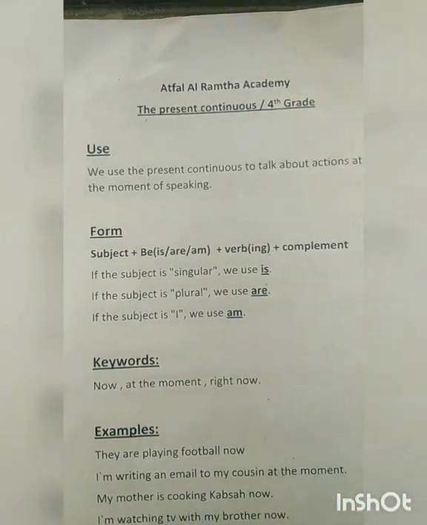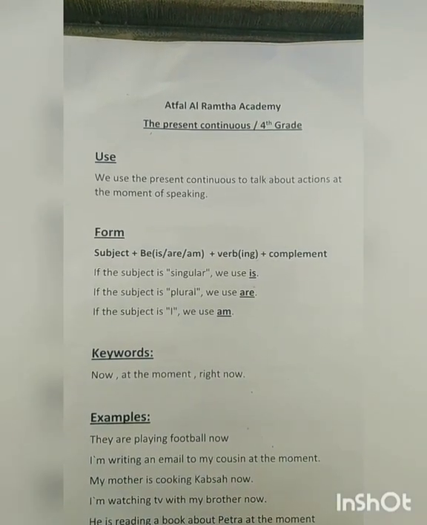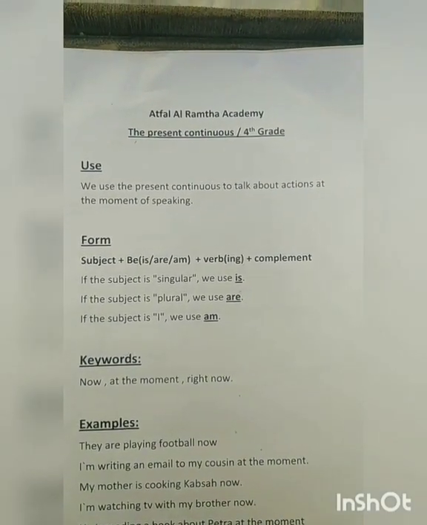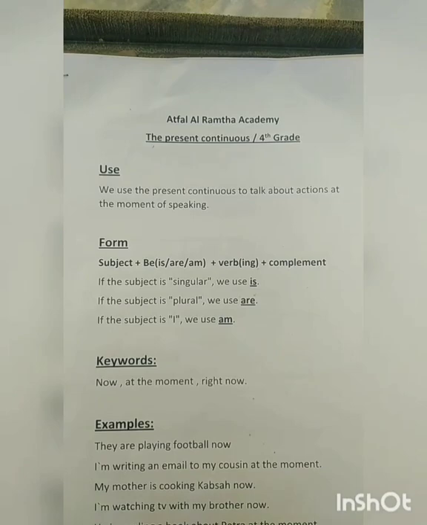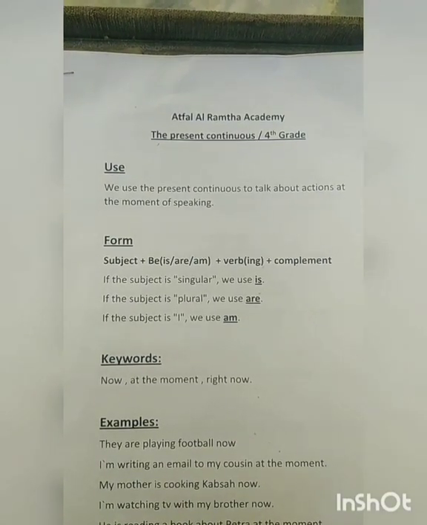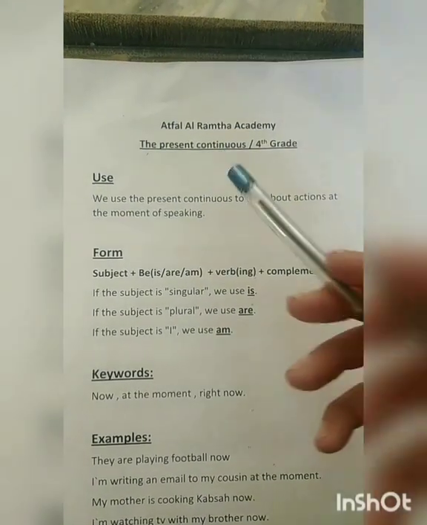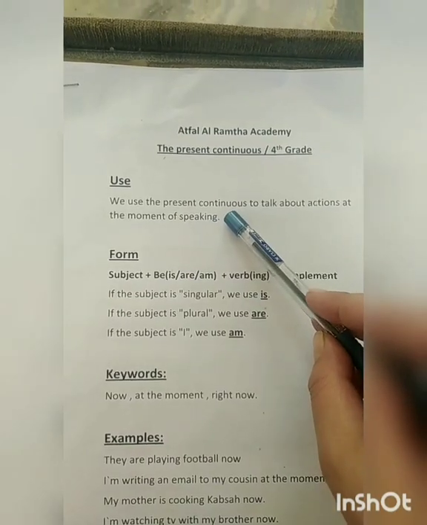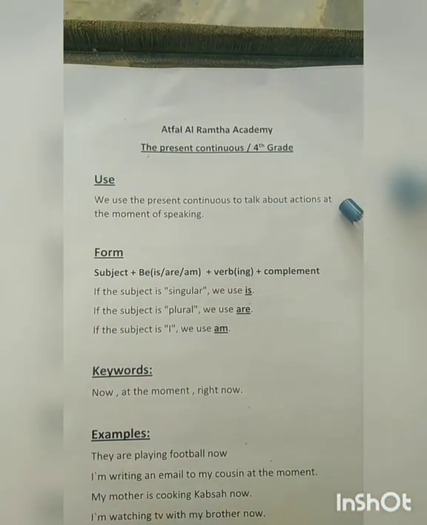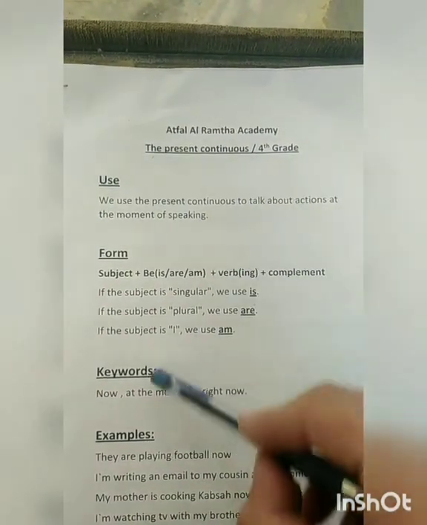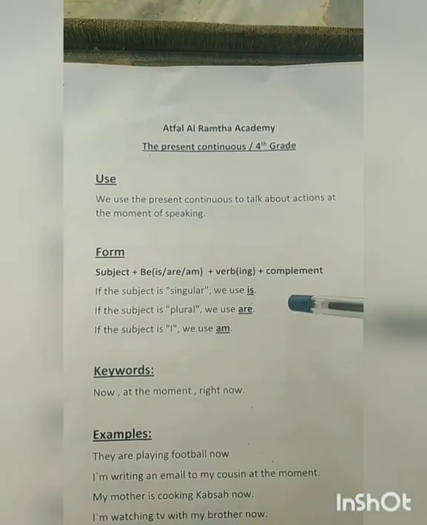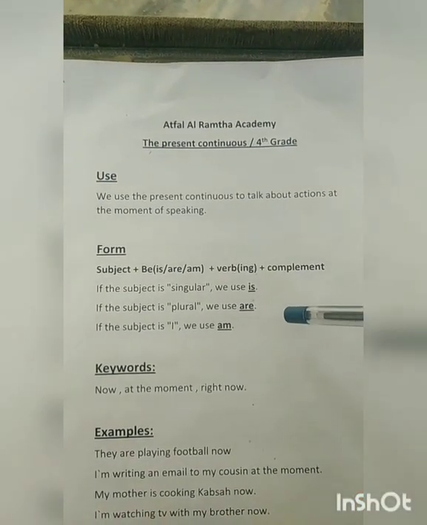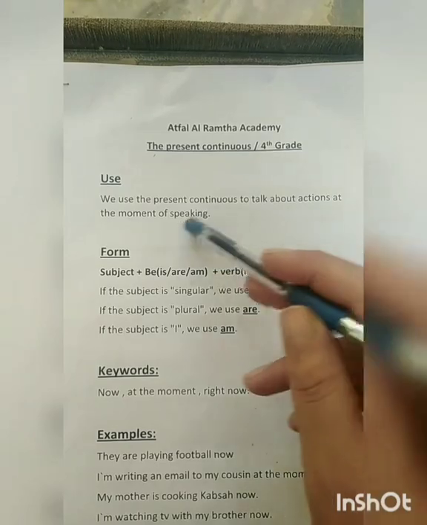Now يا رابع, why do we use the present continuous tense? ليش أنا بستخدم زمن المضارع المستمر? We use the present continuous tense to talk about actions at the moment of speaking. عشان أحكي عن أفعال تحدث في نفس لحظة الكلام.